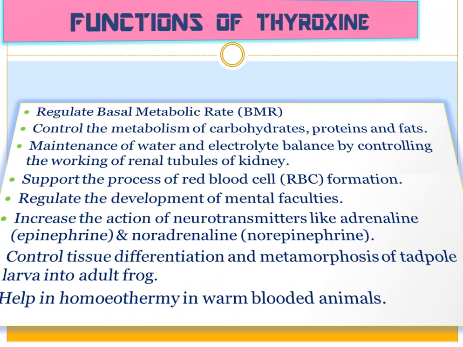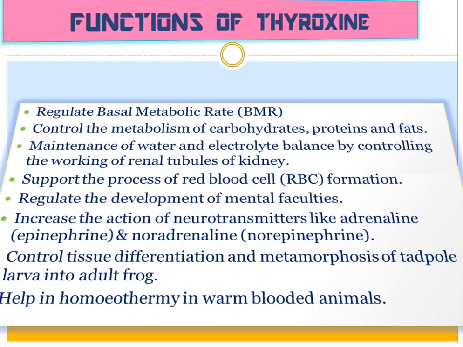Functions of thyroxine: it regulates basal metabolic rate or BMR. It controls metabolism of carbohydrates, proteins and fats, maintenance of water and electrolyte balance by controlling working of renal tubules of kidney. It supports process of red blood cell formation, regulate development of mental faculties, increase action of neurotransmitters like adrenaline or epinephrine and noradrenaline or norepinephrine.